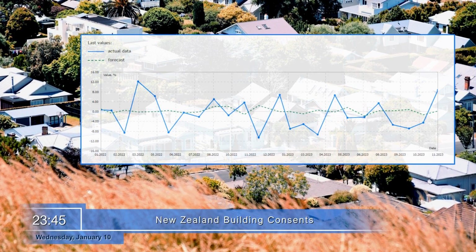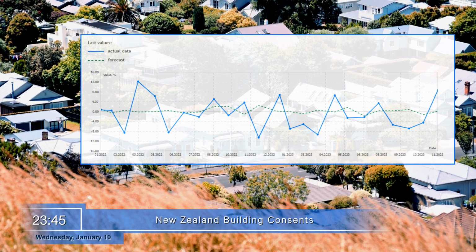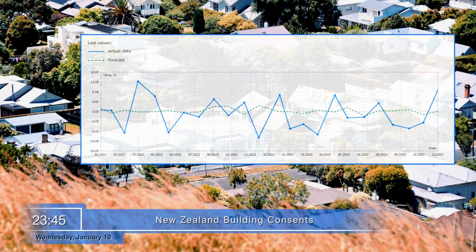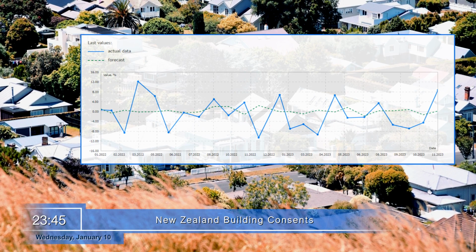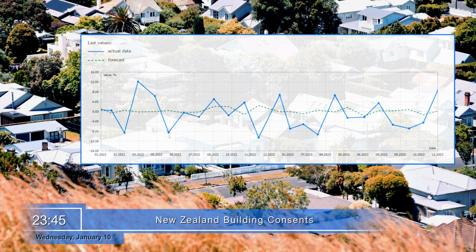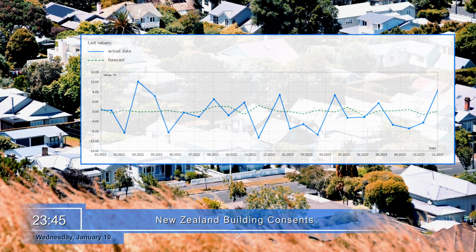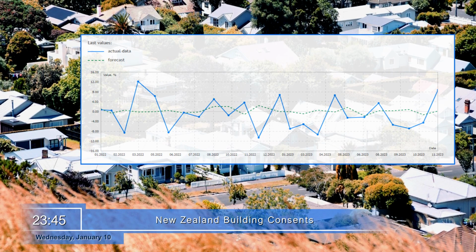At 11:45 p.m., New Zealand will report building permits. A summary of licenses to erect residential and non-residential structures valued above $5,000 issued in the state. The data is seen as an indicator of confidence in the domestic economy, so building permits are also seen as a leading indicator of activity in the construction sector.